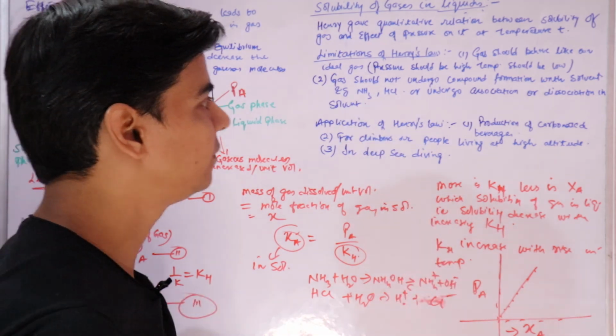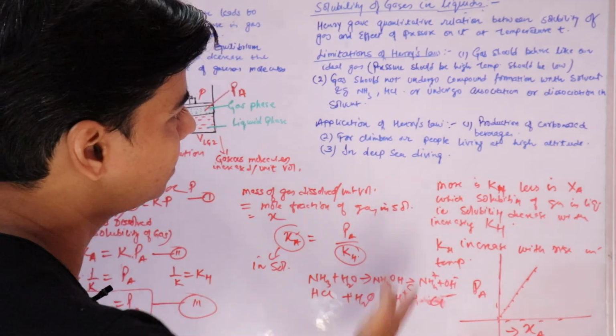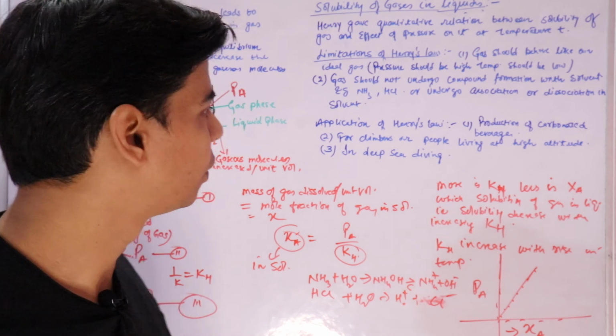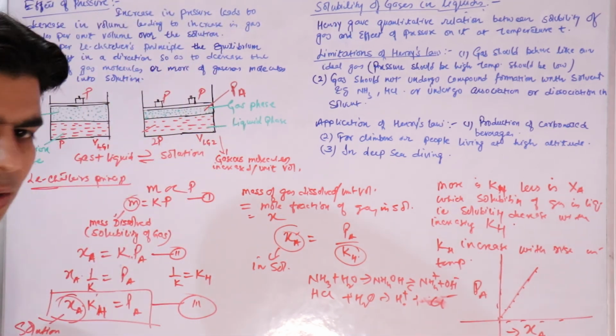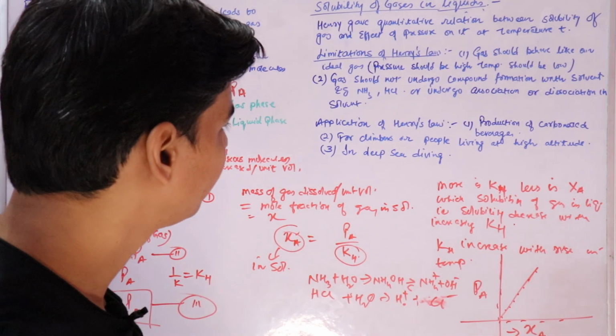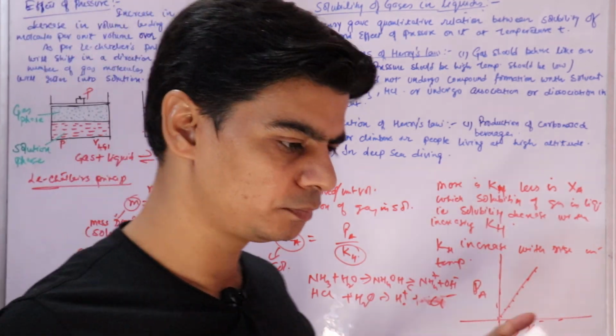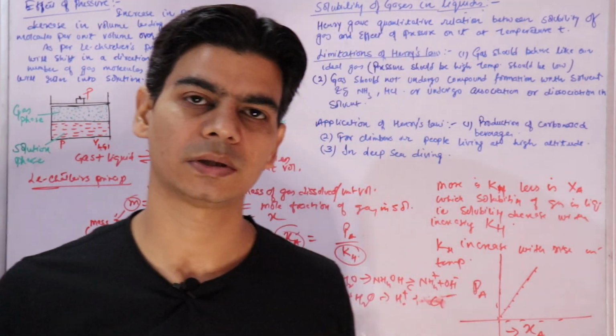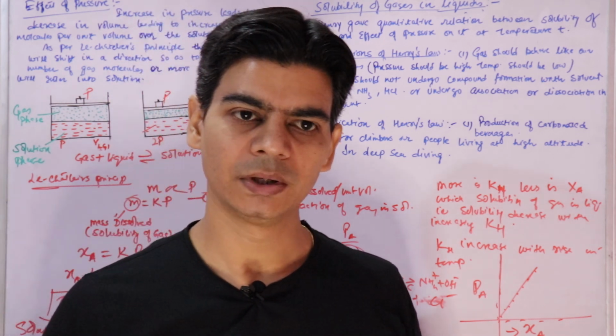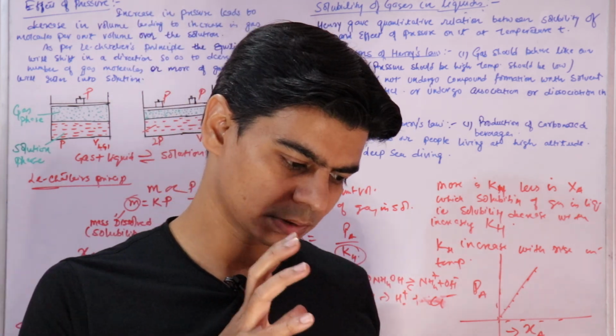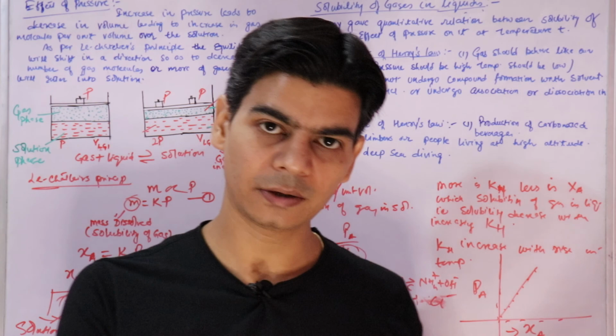And the gas should behave like an ideal gas. Ideal gas means pressure should be low and temperature should be high, right? Now there are certain important applications of Henry's law. A very common example is the production of carbonated beverages, the soft drinks, because now just look at it from the point of